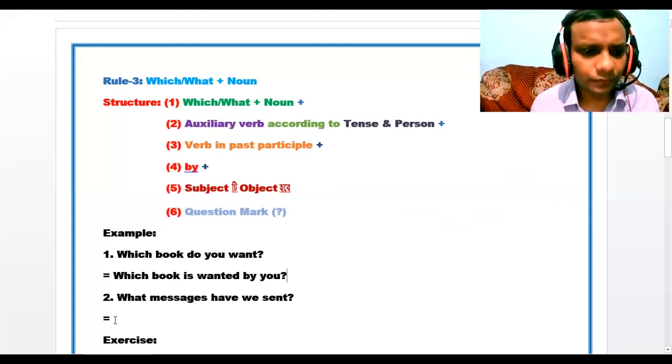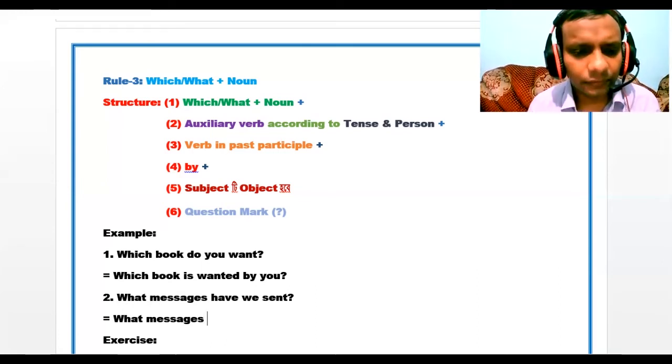In number 2, we have found what messages, so we have to write what and the noun messages. And messages is third person plural number. That's why you have to use have been.